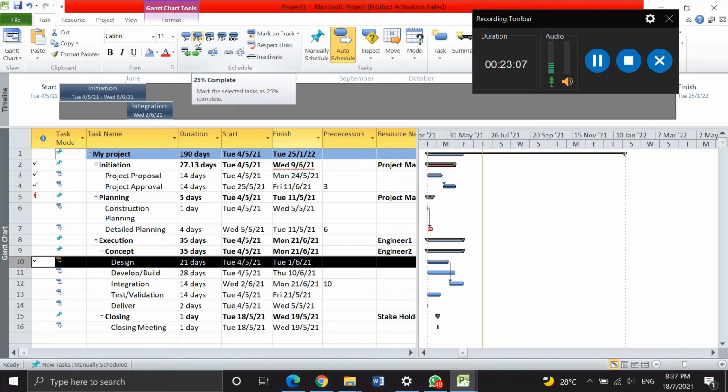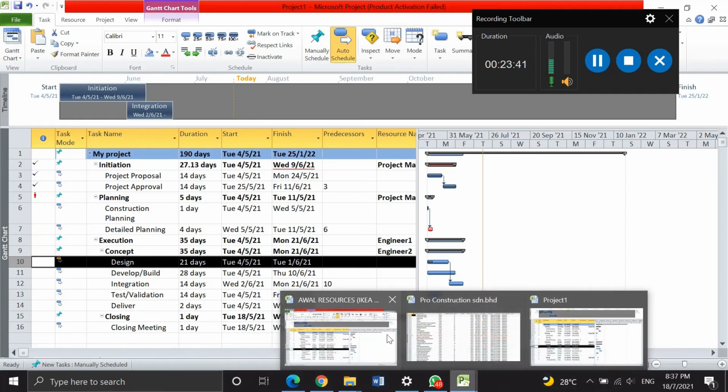If the task is 25% complete, we just click 25% on the toolbar, and it will show 25% of the task. That is the last instruction from the question for this mini project.